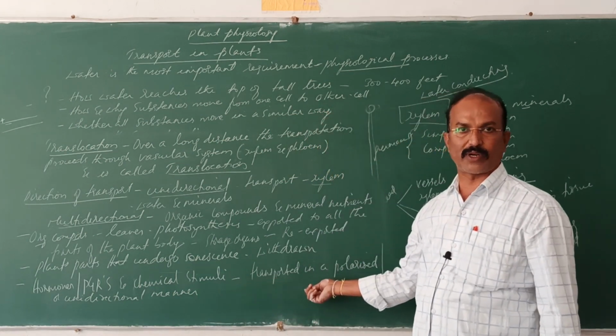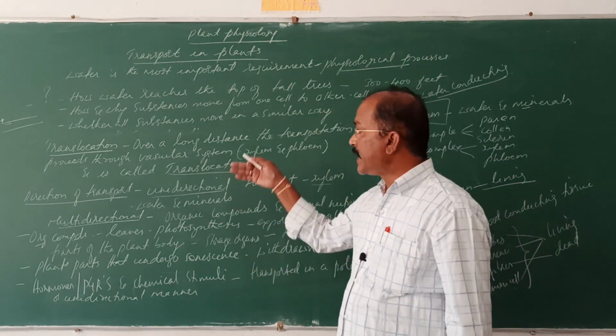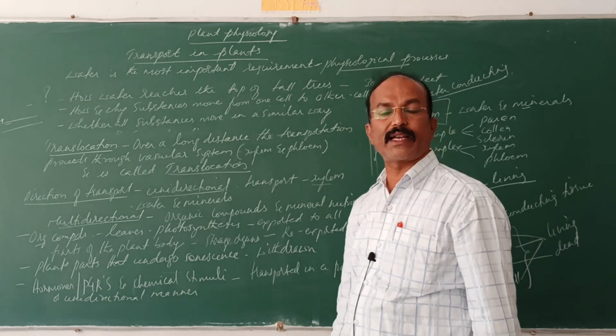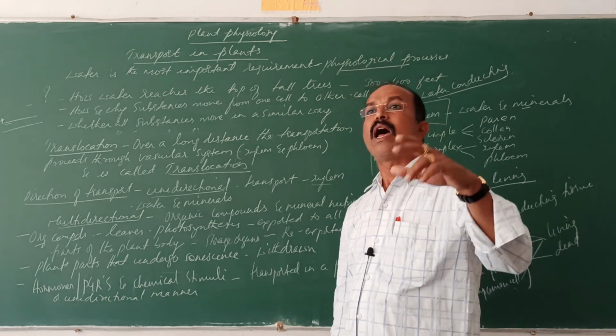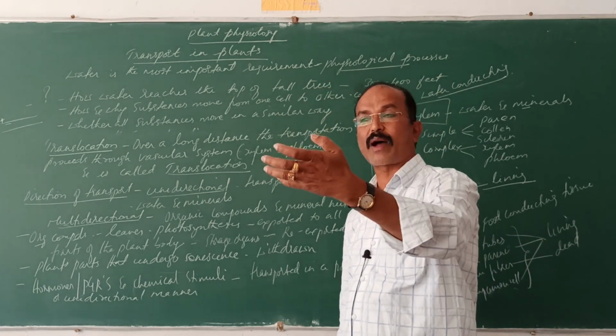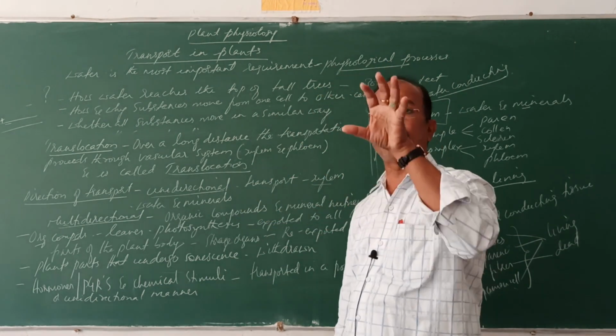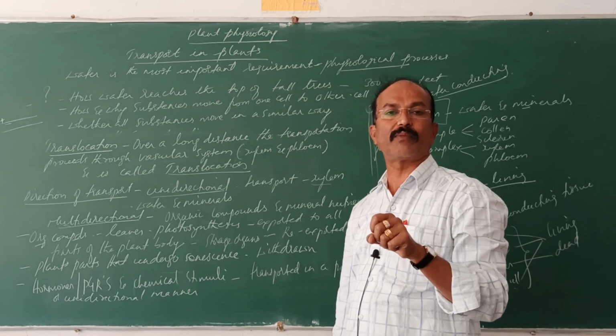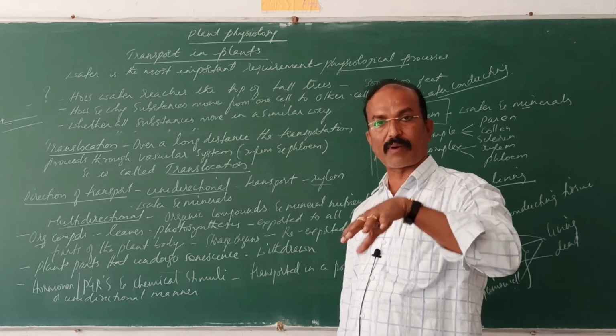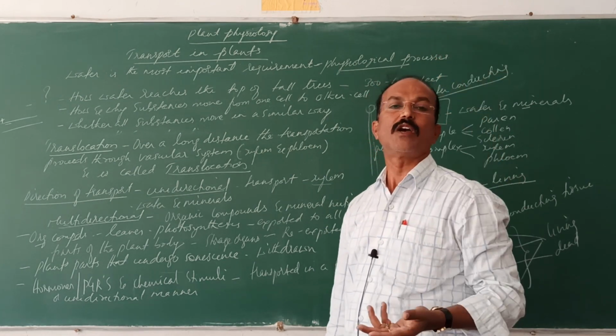So there is transportation that is unidirectional and also multidirectional, and sometimes from the senescent parts where the plant parts are becoming old and about to fall, the materials are withdrawn back into the plant body and supplied to various parts.